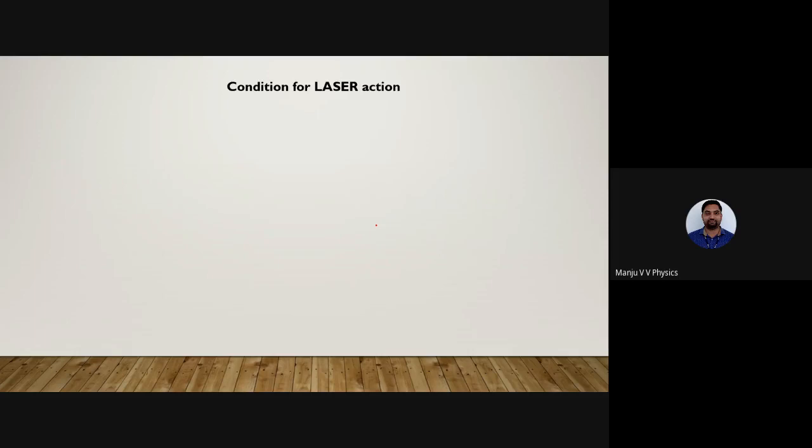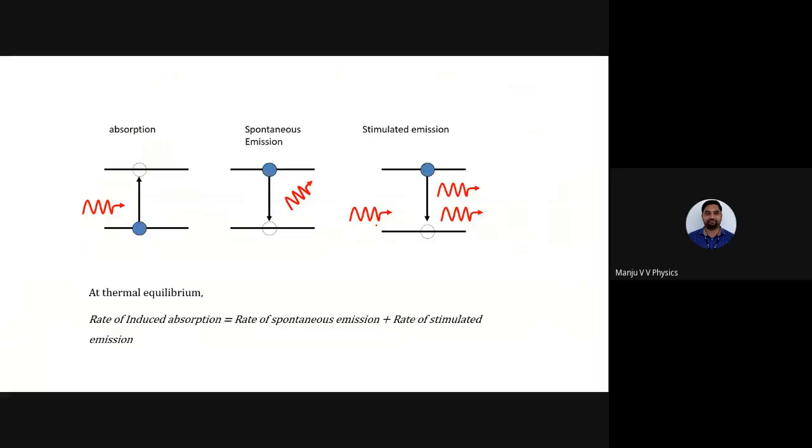Suppose the atom stays, as you have seen in the previous slide, up to 10 power minus 8 second. It is impossible to produce the laser. I can't have this stimulated emission within 10 power minus 8 second. So I want this atom to stay in the excited state for a little more time. Instead of 10 power minus 8, 10 power minus 3.